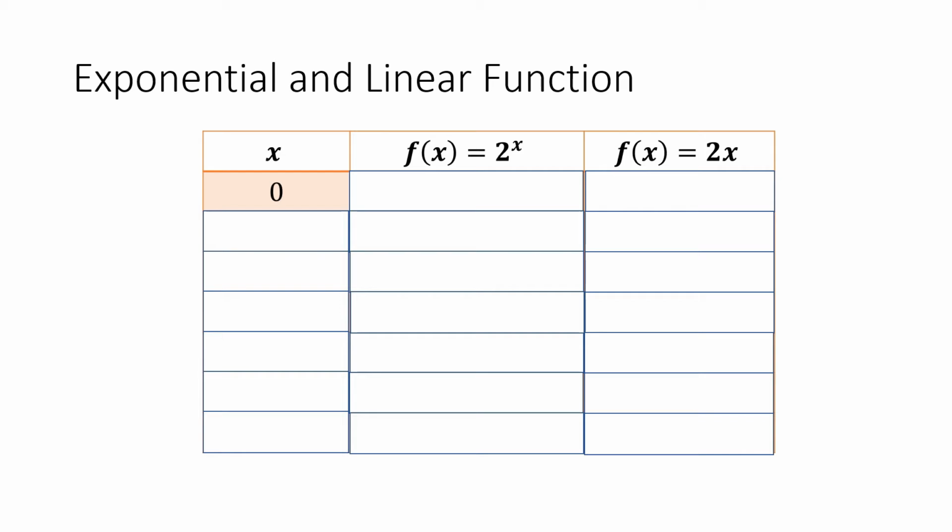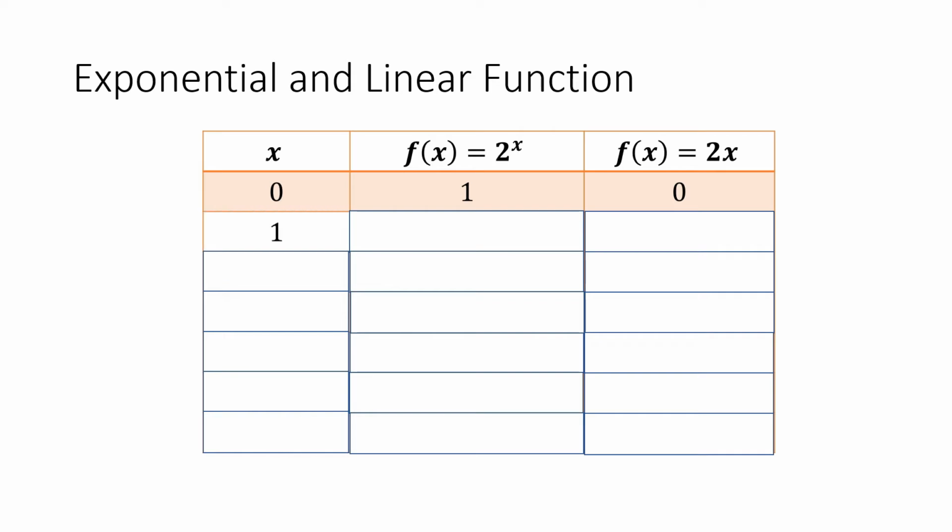So, if you are going to substitute 0 to this function, 2 raised to 0, so any number raised to 0 is equal to 1. And here, if you are going to substitute 0 to this linear function, it becomes 2 times 0, which is equal to 0.